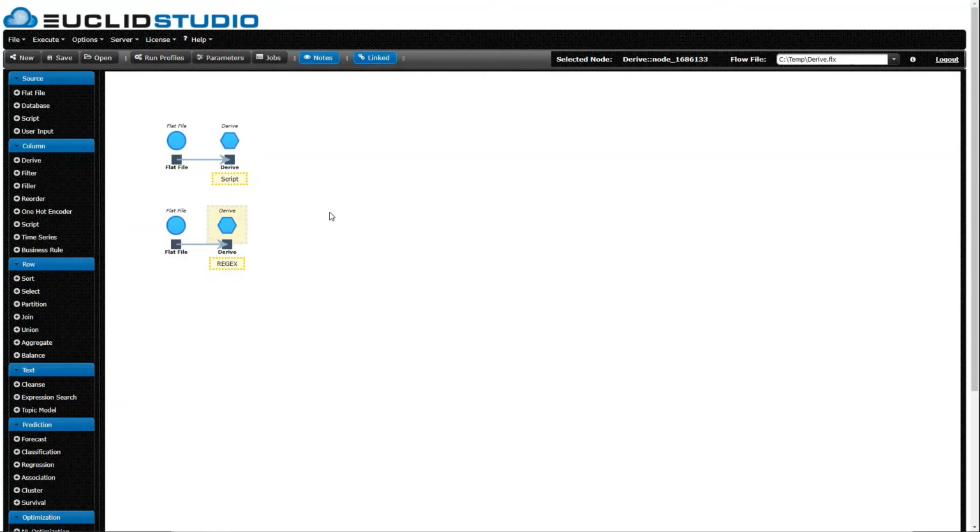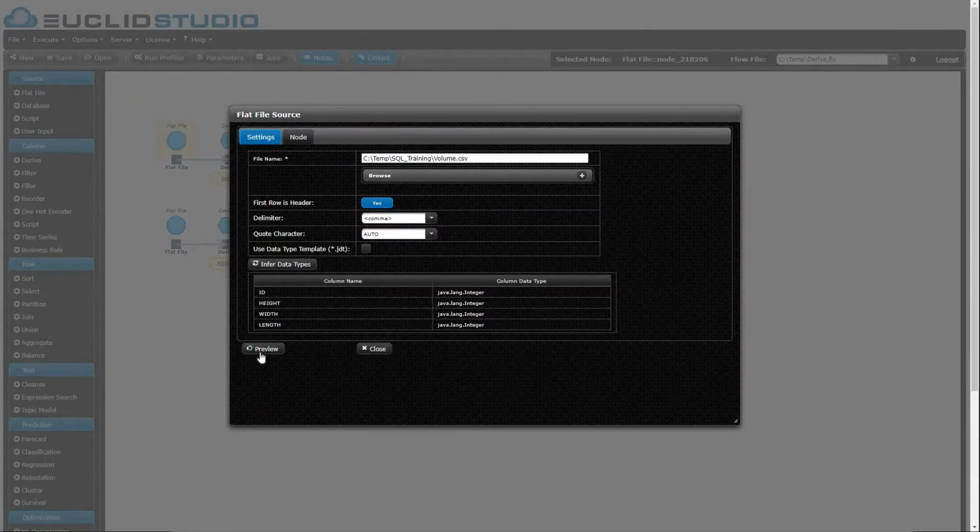Today, we're going to show you how to use the Derive node in Euclid Studio. The Derive node can be found here under the Columns section. The purpose of the Derive node is to create a new column based on information that's present in your existing data set. There's a couple ways that we can go about achieving this, and today we're going to go through two of them. So let's take a look at some data that we have.